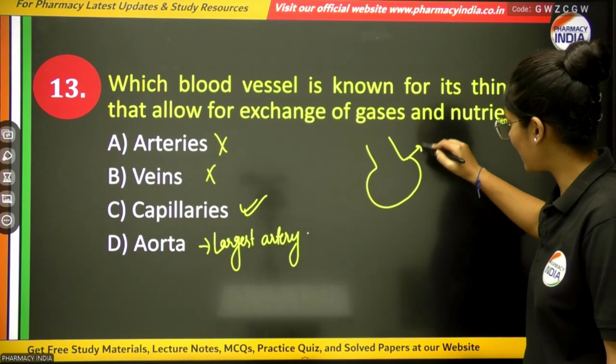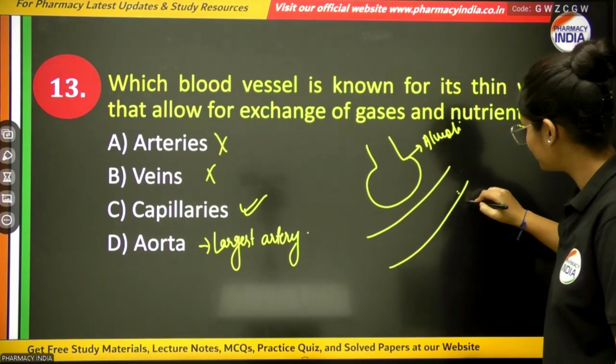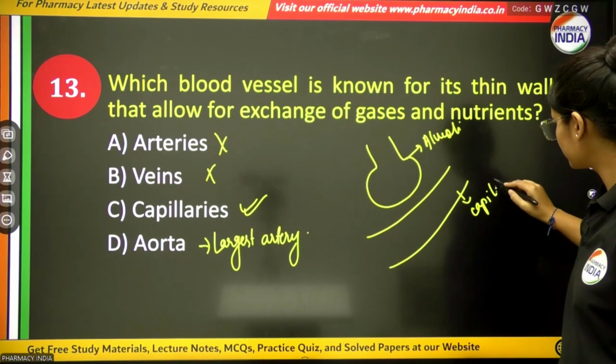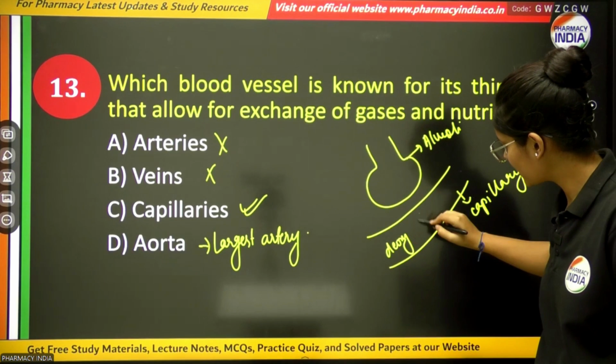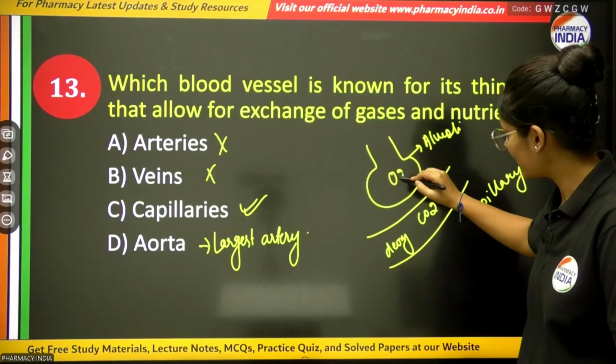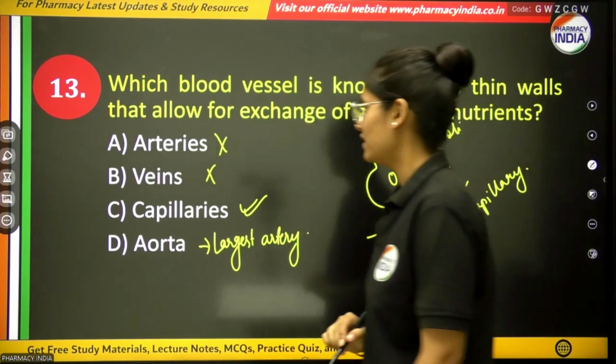See, this is alveoli, and this is capillary. It contains deoxygenated blood, means it contains CO2, and alveoli contains O2. The exchange takes place with the help of these capillaries.